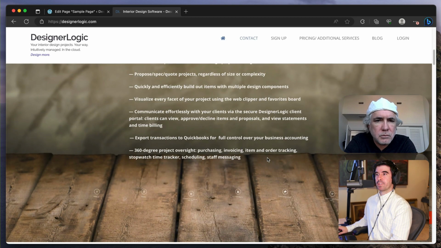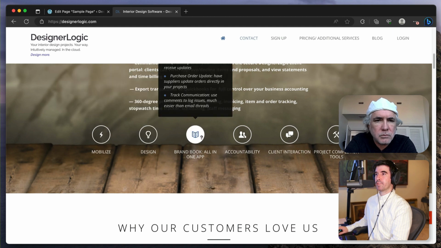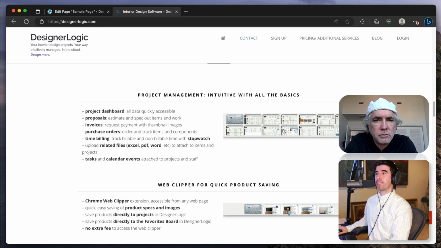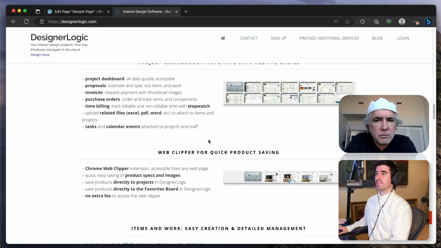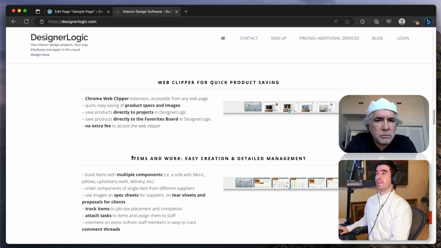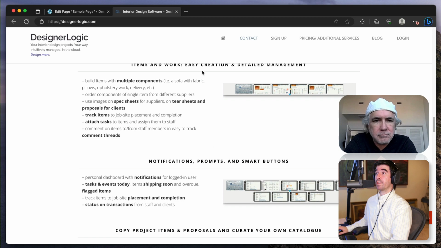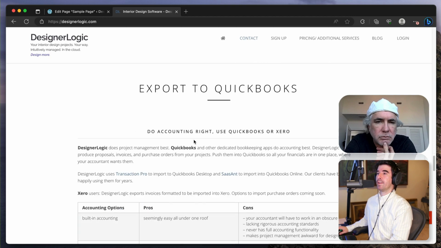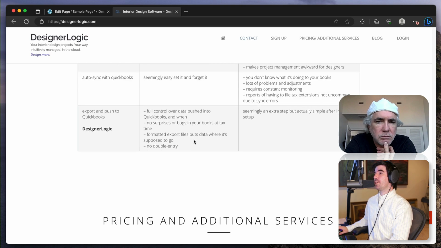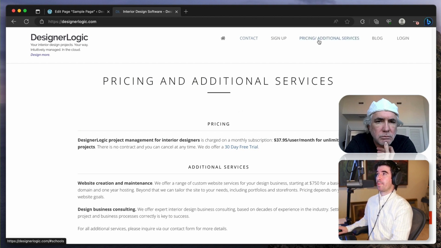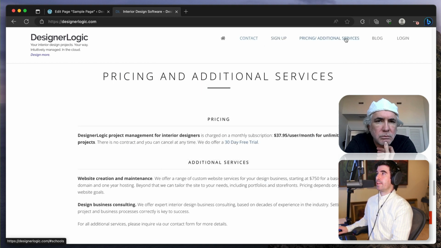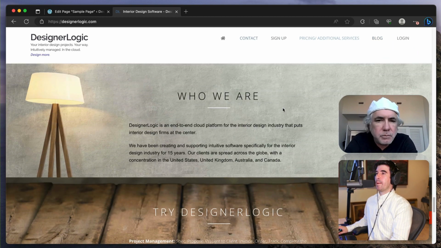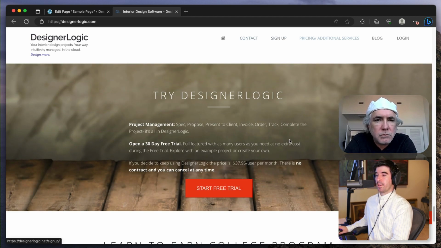We've got this section with some content, some explainers, what all of these points do, testimonials, some features with some screenshots, project management. We've got the web clipper, how items work, its benefits, notifications, prompts, and all that. So all these features we can see here. There's an export to QuickBooks feature, and there's some pricing and additional services. So I'm thinking, from what I understand here, this is all on the same page, right? At the moment. Yeah. Okay. Yeah. Perfect. Who we are. Try Designer Logic.